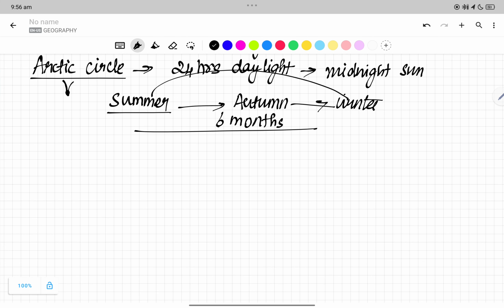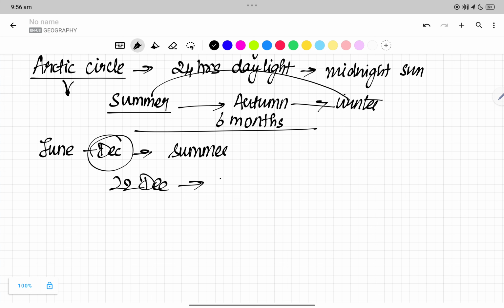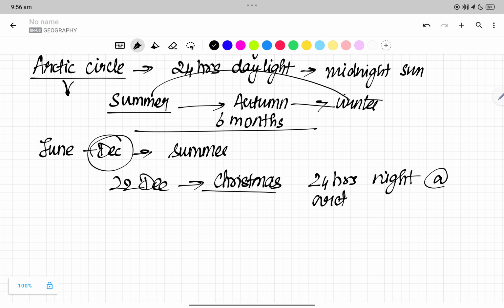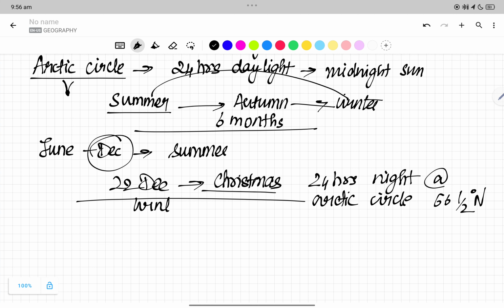Now during these 6 months, from June to December, we have summer in the northern hemisphere. When December 22nd arrives, we have Christmas snow, right? So we have 24 hours of night at the Arctic Circle, 66.5 degrees north, right? Snowfall is there, so it is winter.